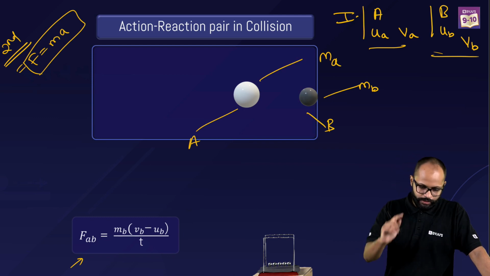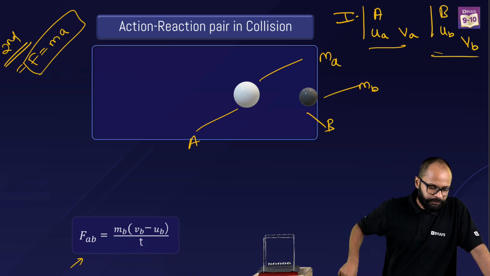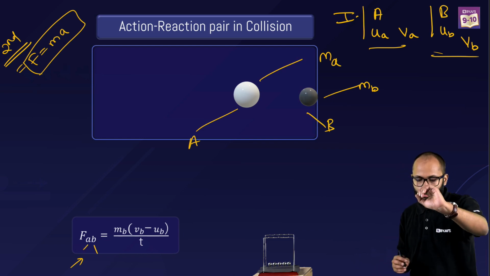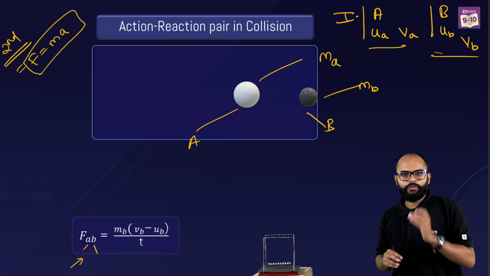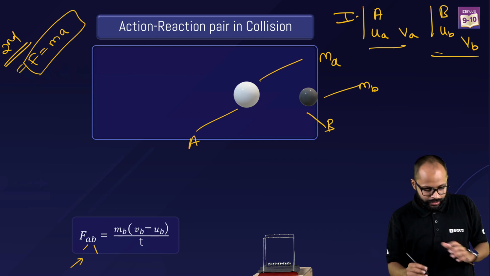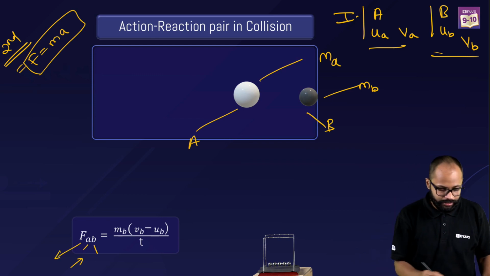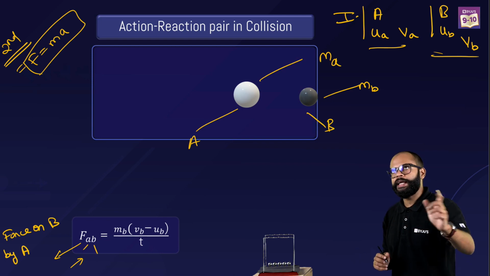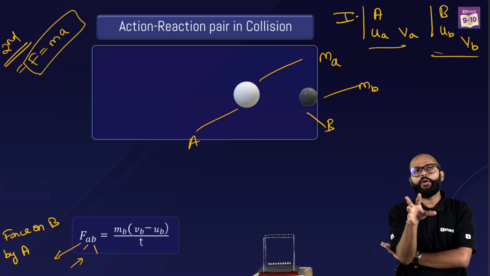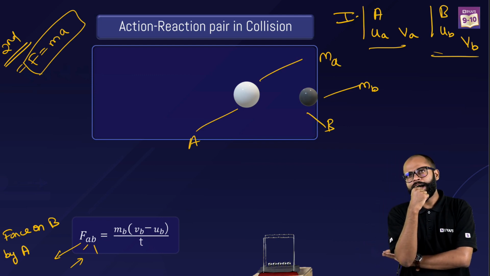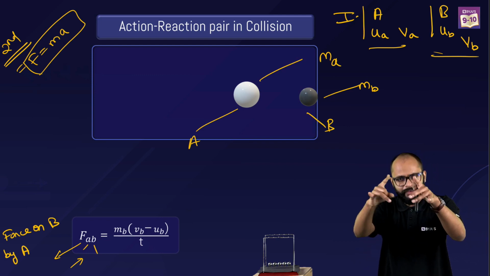All right. Now let's talk about, I would say, force applied by A on B. है ना? First, who is B? Black is B. Fine. So we said on B, some force was applied. कौन लगाया? A लगाया. White ball लगाया. Right. So that's why FAB. Understand the lingo. It is the force on B by A. ठीक है? Force on B by A. अच्छा. If I am studying ball B, how much force was applied on ball B? If I want to just calculate this, I would say mass of ball B multiplied by acceleration of ball B.